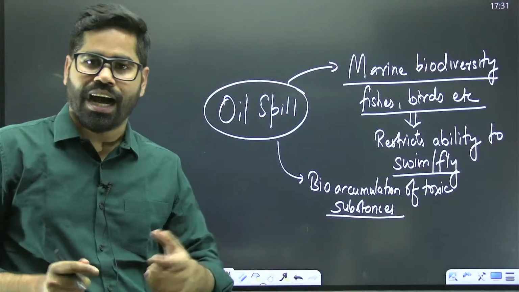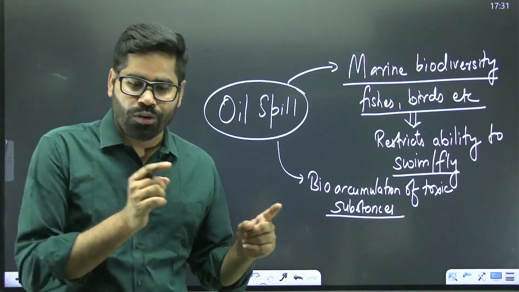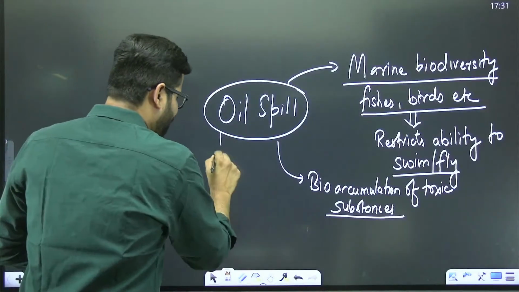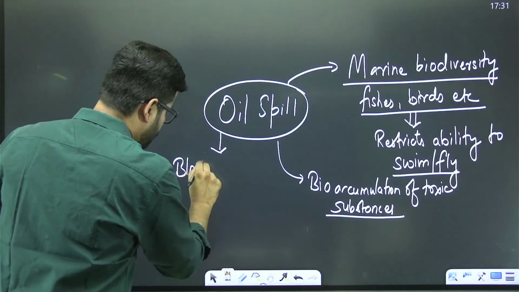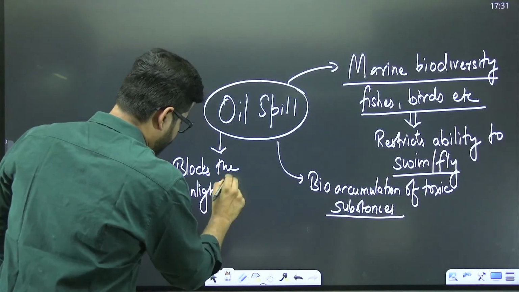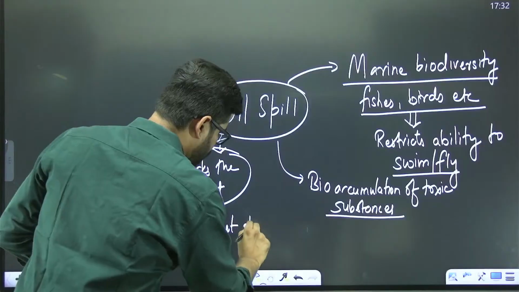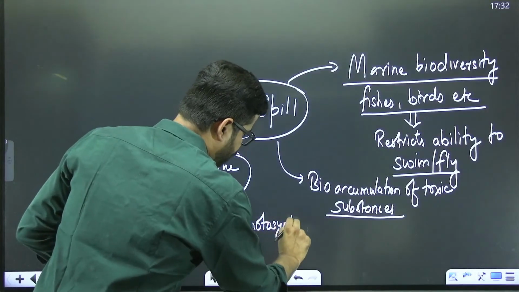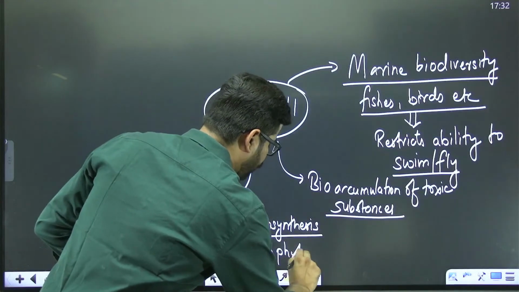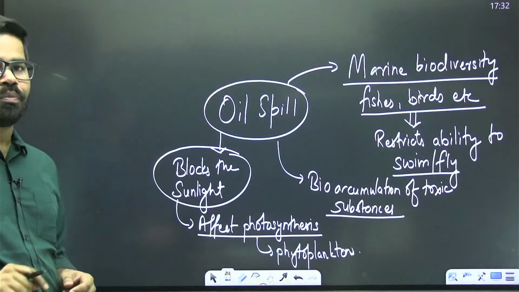Many of the fishes are going to consume this water, so they are also going to be impacted. At the same time, it blocks the sunlight, so this is going to affect photosynthesis. So phytoplankton are also going to be impacted.